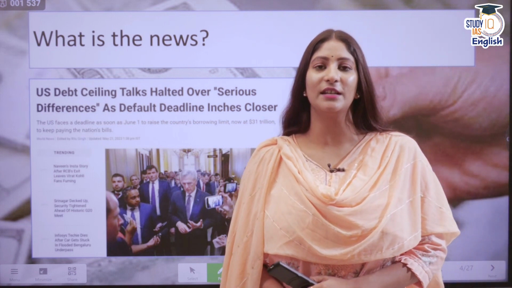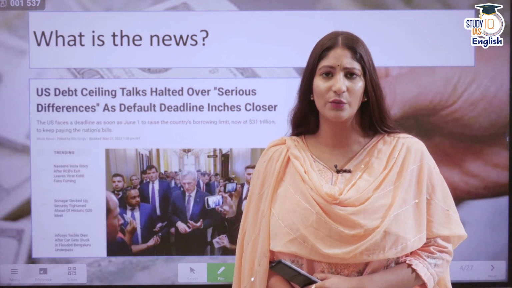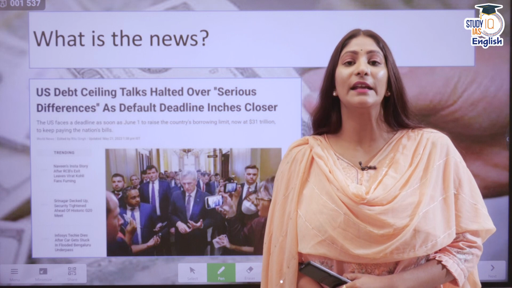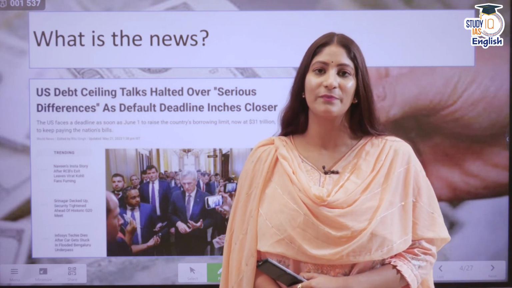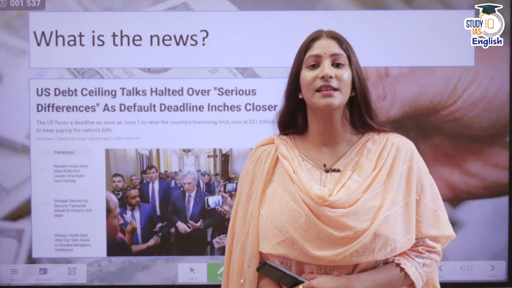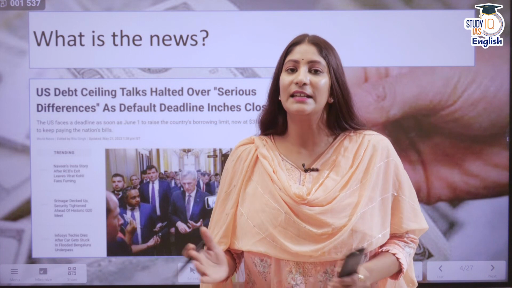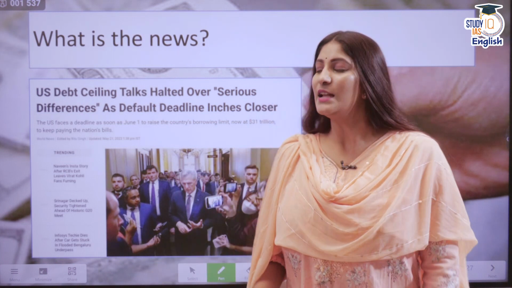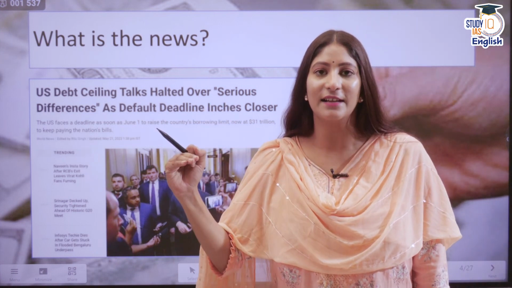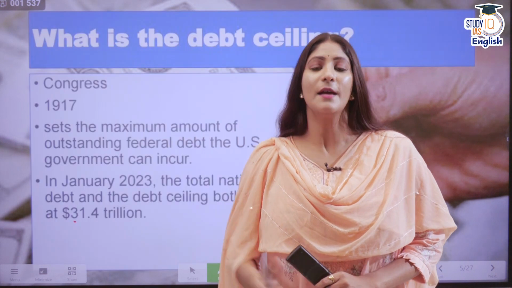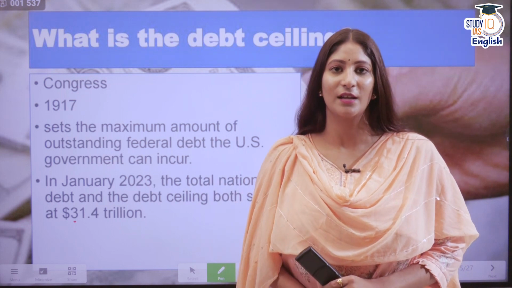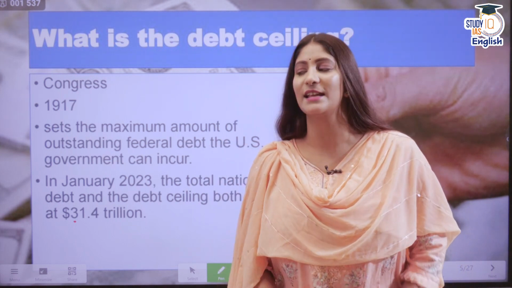But in 1917, the Congress thought that we should have certain control over the president, over the US government, so that we can influence the policies. This was but natural. So in 1917, the Congress declared a debt ceiling limit. Debt ceiling is nothing but the ceiling that has been standardized by the US Congress, beyond which the US government cannot take loans. This is what debt ceiling is in layman's terms.